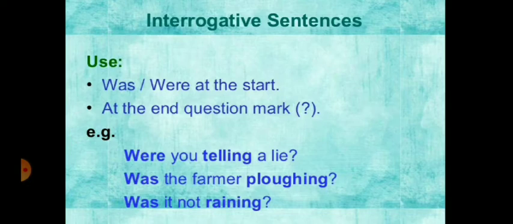So why are they used at the start? Because you are going to change the sentence into interrogative sentences. So in interrogative sentences, these helping verbs was or were will be used at the start, in the beginning before the subject, and then first form of the verb plus ing plus object.